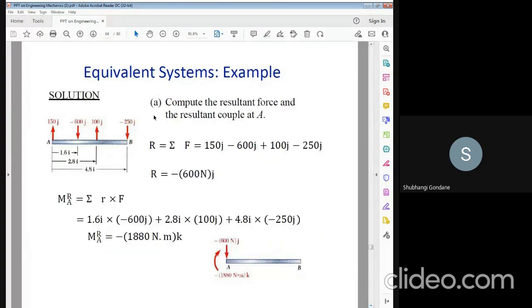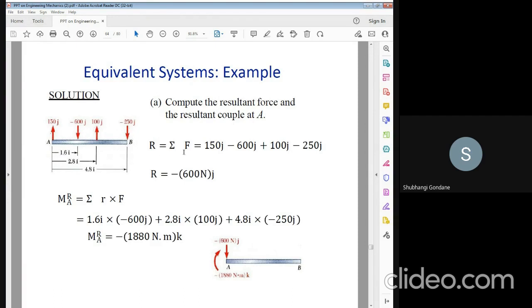So this is one of the questions asked in the GATE examination. Compute the resultant force and resultant couple at A. You have to compute the resultant of forces at point A. There is one force acting at point A, that is 150 j. Another force is minus 600 j. The third is 100 j and the fourth is 250 j.